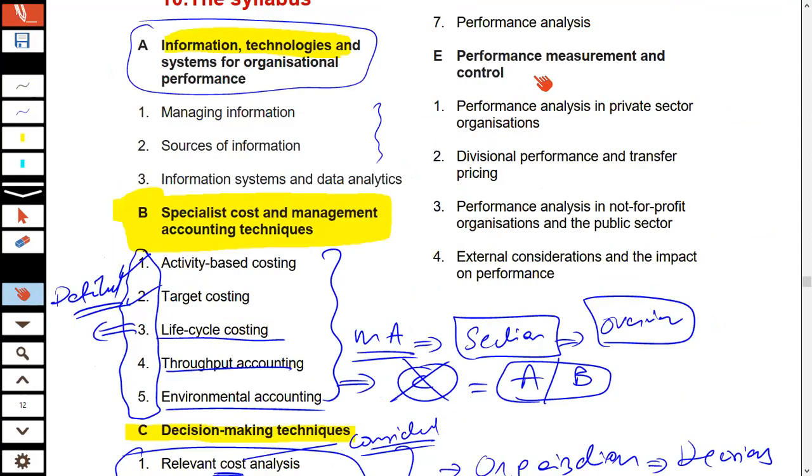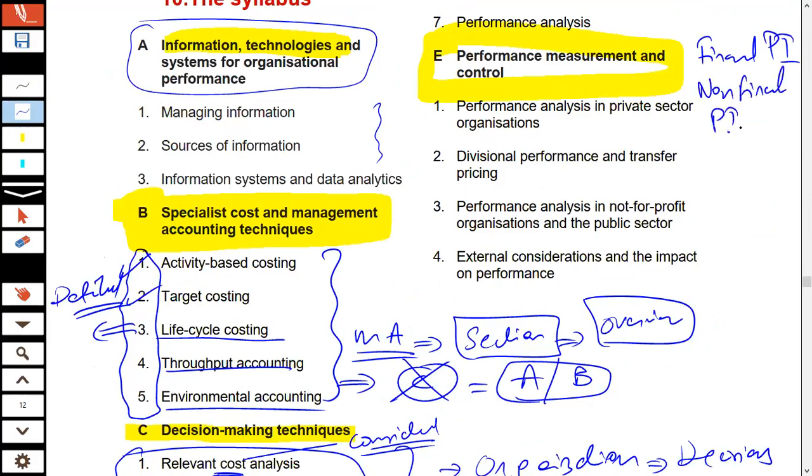Lastly, there is performance measurement and control. I believe this is one of those areas where students struggle a lot. Now, what is this specific area? You can measure an organization's performance using financial performance indicators, and you can also measure it using non-financial performance indicators. How would we be measuring the organization's performance using financial and non-financial indicators? How would we be evaluating the performance? All of these things would be covered here.